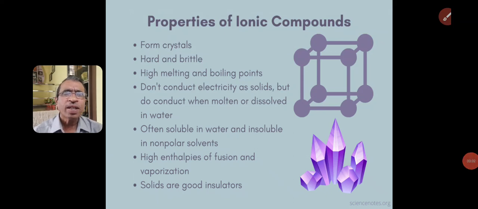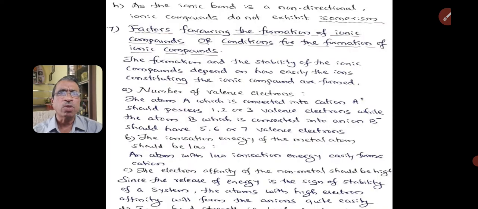Dear students, in the last class, you have studied about chemical bonding and the types of bonds, and also the ionic bond, how the ionic bond is formed, and what are the various properties of ionic compounds. And today, let us start from the factors favoring the formation of ionic compounds, also called conditions for the formation of ionic compounds.